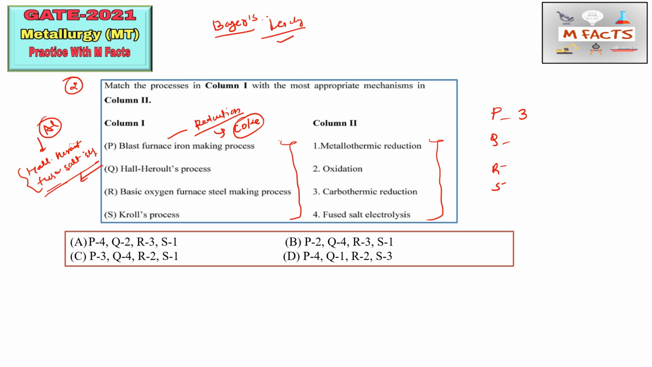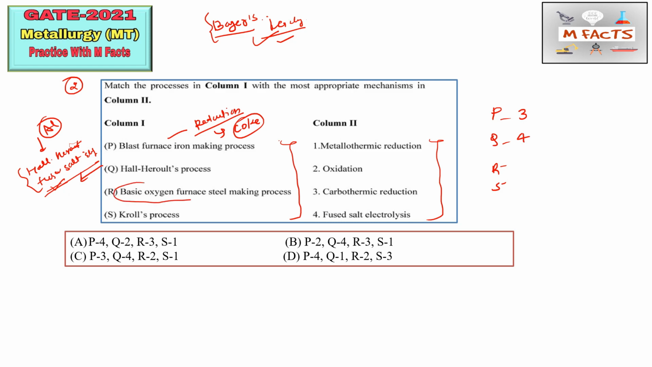You need to remember that Bayer's leaching and Hall-Héroult are both commonly used for the extraction of aluminum, but this one is fused salt electrolysis and this one is a leaching process. So the Hall-Héroult process we can match with 4. Q is 4. Now for R: R is basic oxygen furnace steel making.